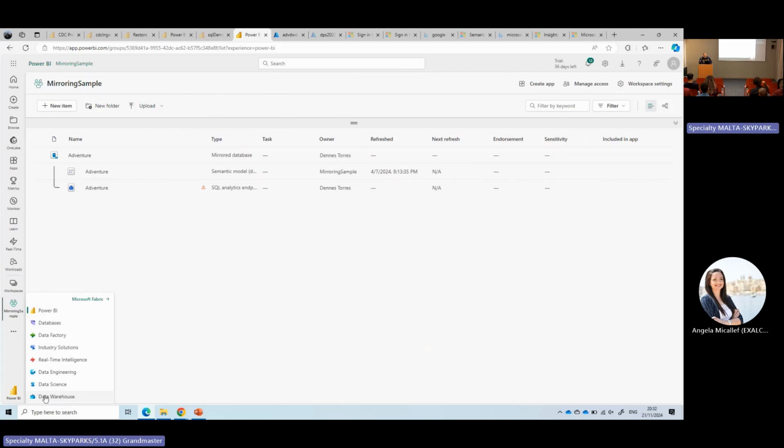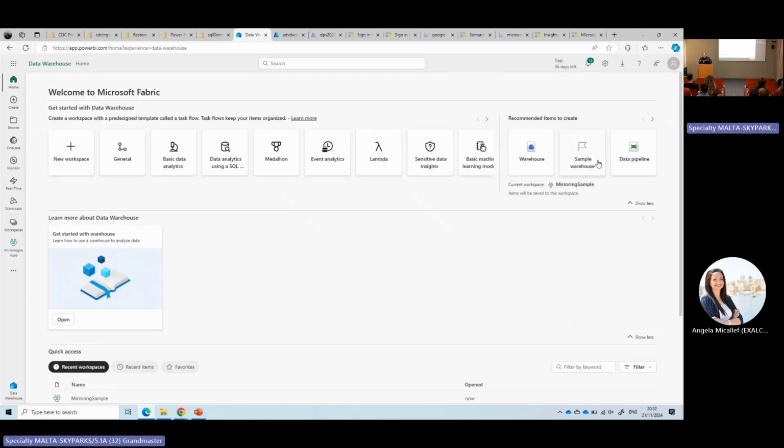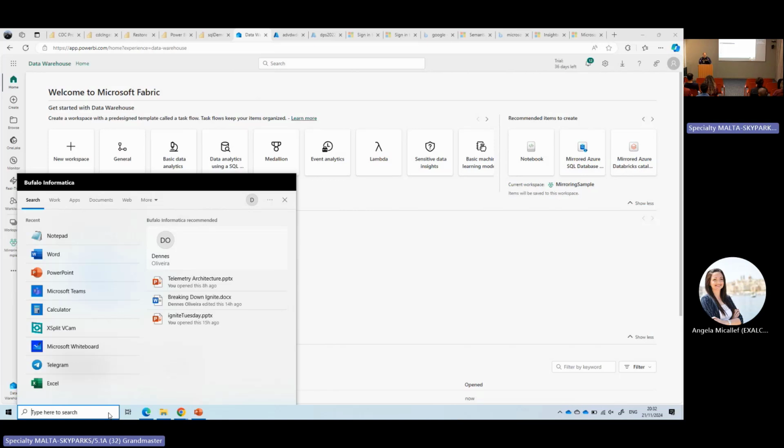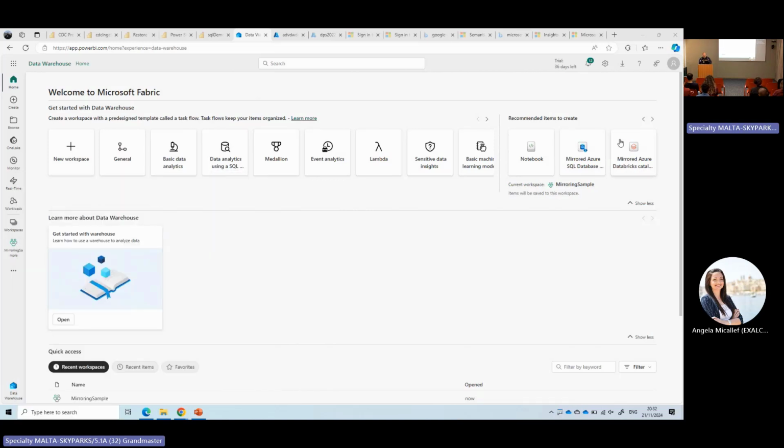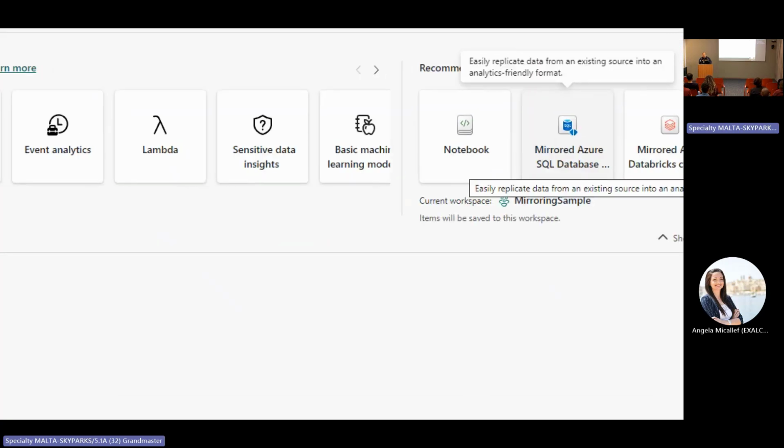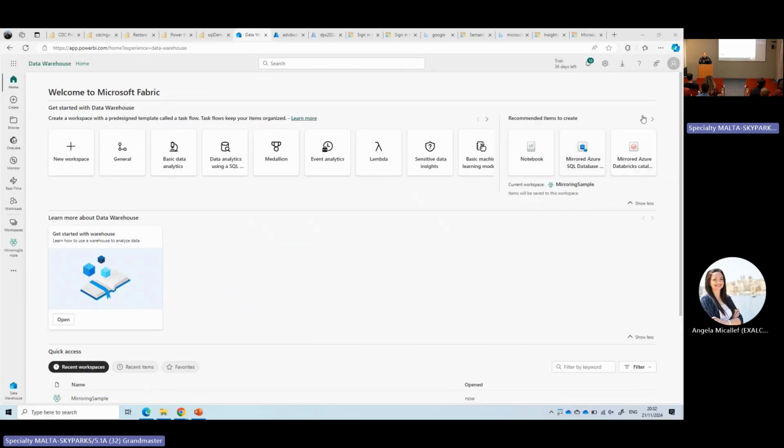It is on warehouse. Mirrored Azure SQL database. In the warehouse experience, mirrored Azure SQL database. There are other options like Snowflake.